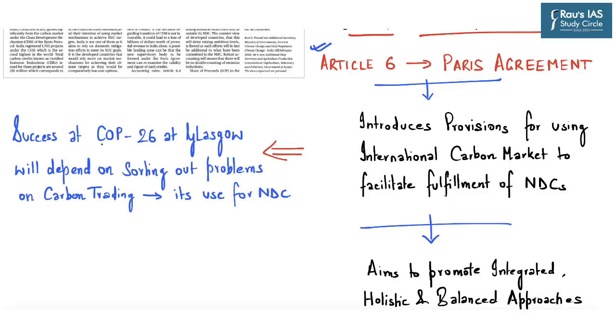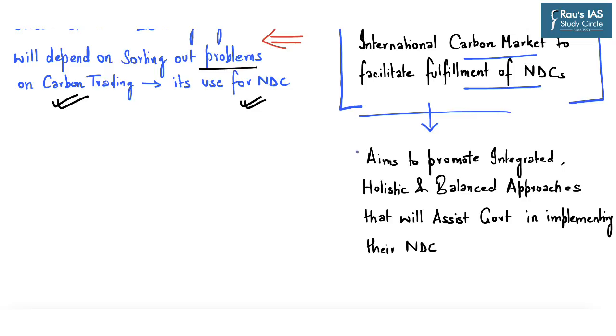So this article says that success at COP26 at Glasgow will depend on sorting out the problems on carbon trading and also its use for nationally determined contributions. So Article 6 of the Paris Agreement introduces provisions for using the international carbon market to facilitate fulfillment of NDCs. Further, it also aims to promote an integrated, holistic and balanced approach that will assist the governments of the world in implementing their nationally determined contribution targets.